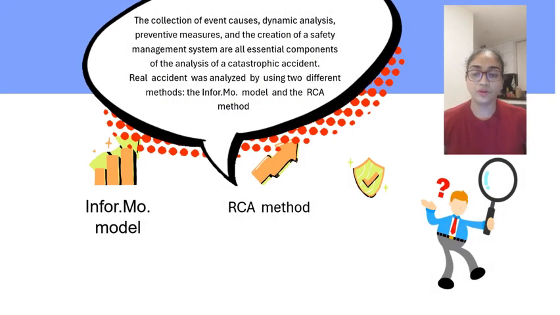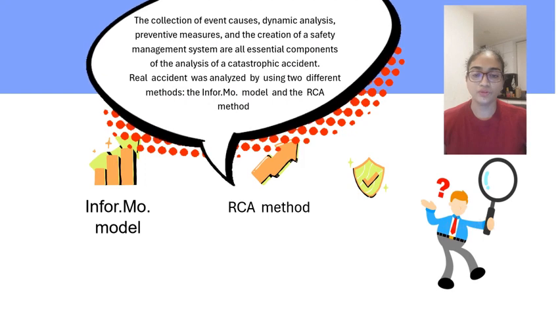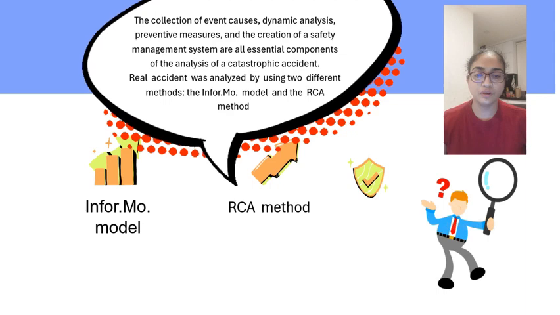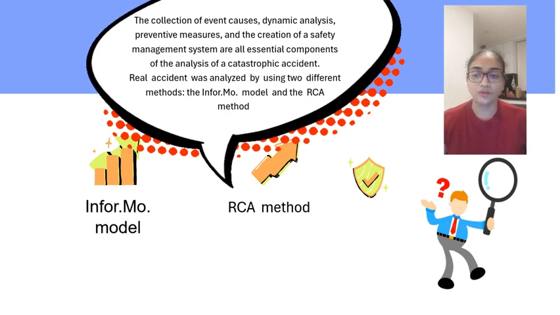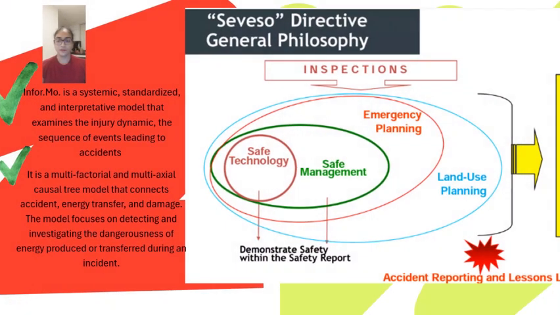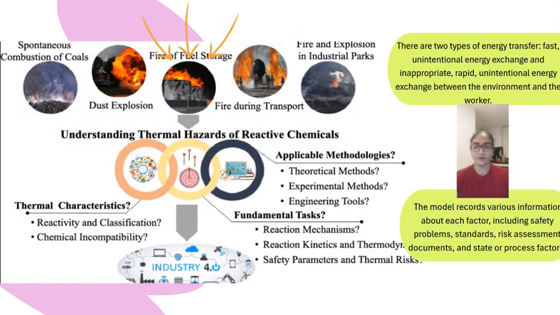Analysis of a catastrophic accident involves event cost collection, dynamic analysis, preventive measures, and safety management system creation using the Informal model and CR method. The Informal model is a system model that estimates injury, dynamic accident, and energy transfer, focusing on detecting and investigating the dangers of the energy produced and transferred during an incident. The model records various information about safety problems, standard risk assessment documents, and the state of process factors.